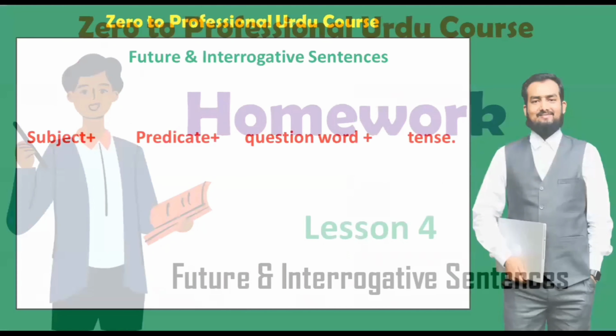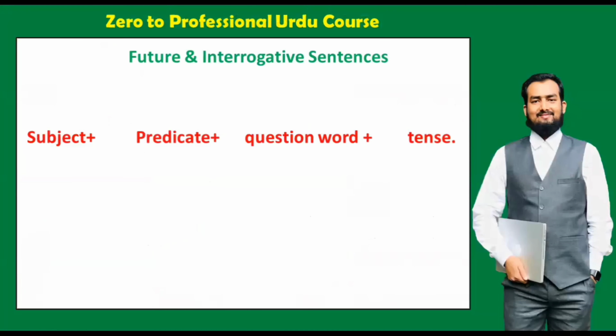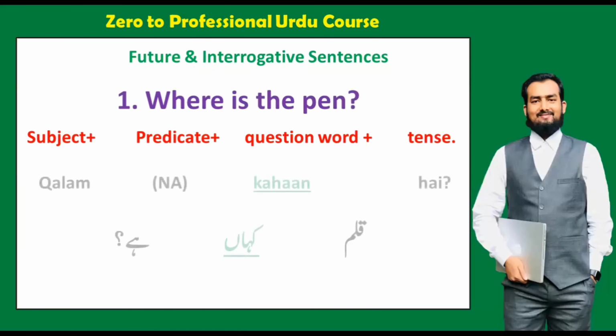Okay, so let's start. The structure was, first of all, we will say subject, then predicate, then question word, and then tense. And this is the first structure of interrogative sentences, right? So the first sentence was, where is the pen? So we will say in Urdu, qalam kahan hai? Here the structure is subject plus predicate plus question word plus tense. So we have followed the same thing.